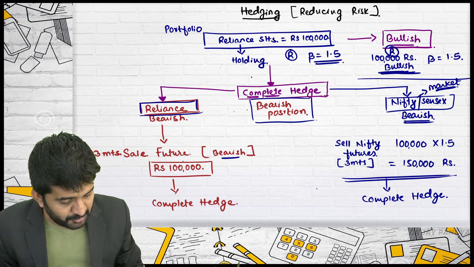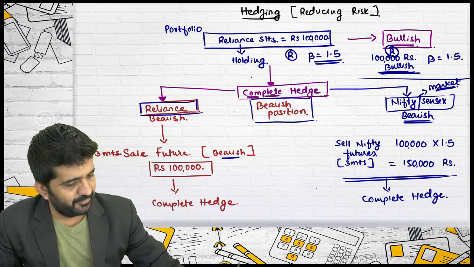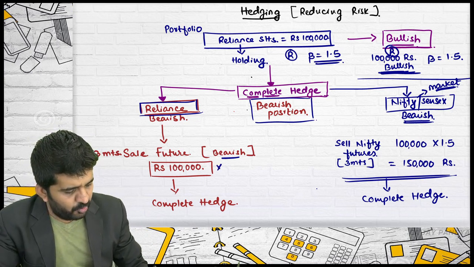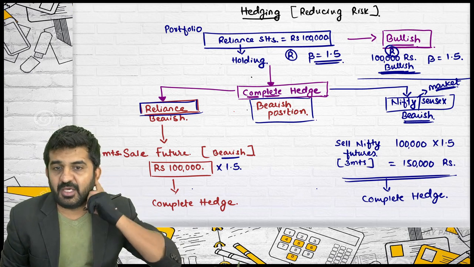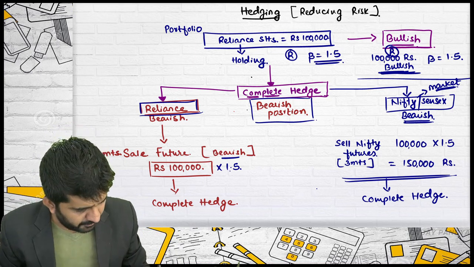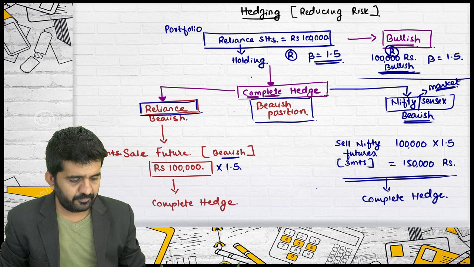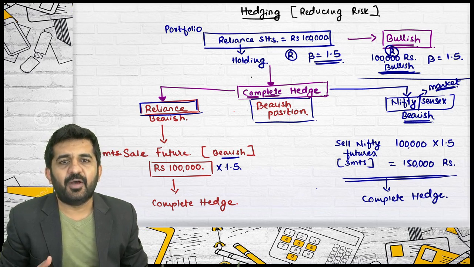Sir, here also beta was 1.5. It is, you are hedging Reliance. Is it alright? Why have I not multiplied 1.5 over here? Can anyone give me the answer? Any student can give the answer. Why am I not multiplying over here by 1.5? Sir, yes, here bearish is for Reliance. Exactly. And Reliance is having beta of 1.5. That is good.